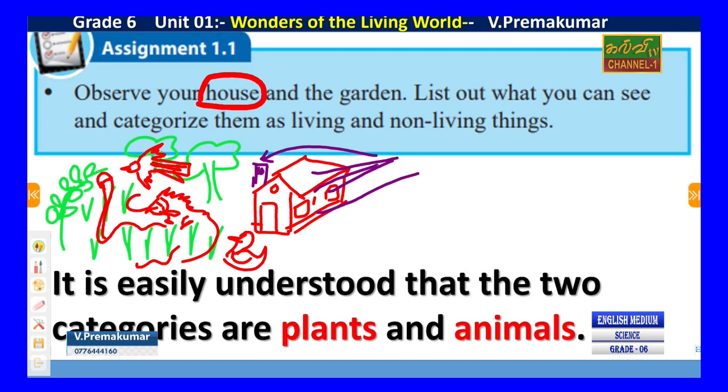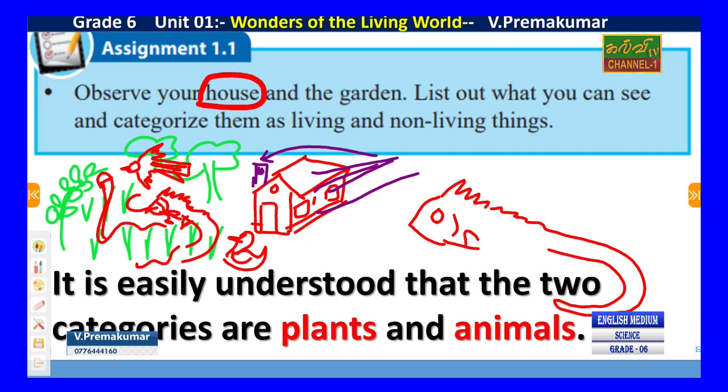It can use its tongue, and this one is chameleon, right? It has 4 legs. This is possible to see. Yes, it can use its tongue. Chameleon. Butterflies. You can find some butterflies in your surroundings.